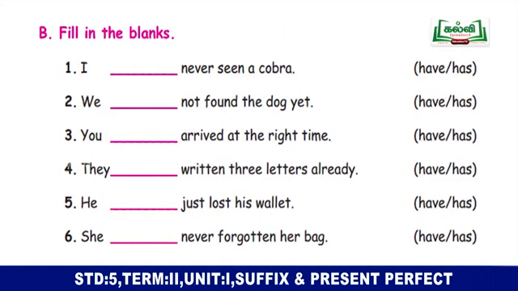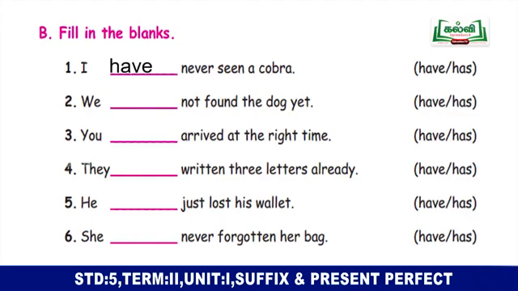Children, the second activity is fill in the blanks. You have to choose one of the auxiliary verbs given in the bracket and fill in the blanks according to the subject given. I dash never seen a cobra.